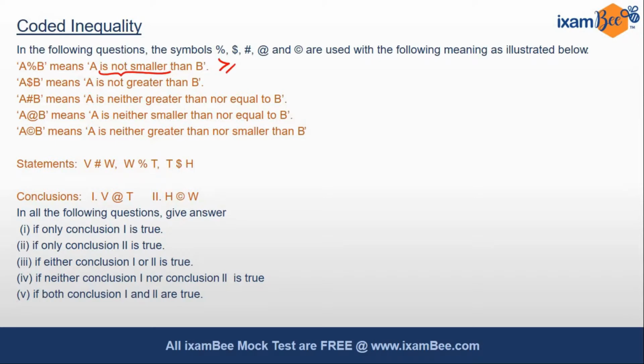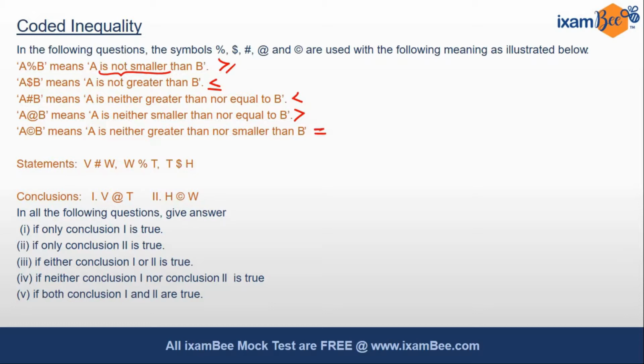Dollar means A is not greater than B. That means less than or equal to. Hash means neither greater than nor equal to. That means smaller than. At means neither smaller nor equal, that means greater than. And at the rate C means A is neither greater than nor smaller than, that means it is equal to.